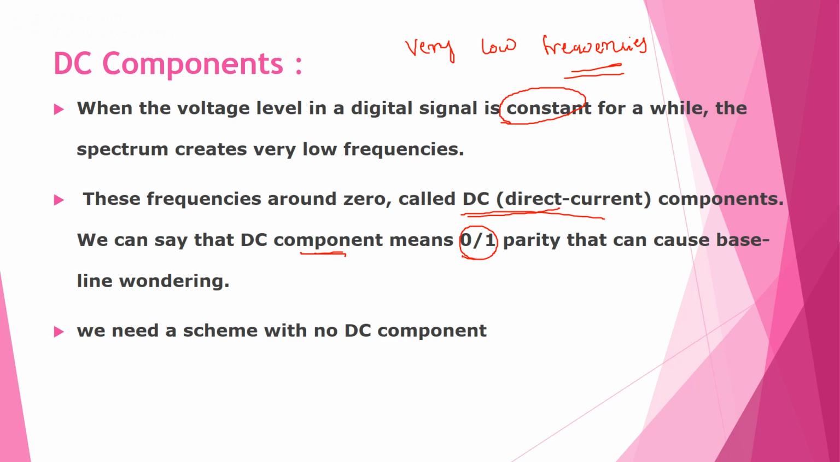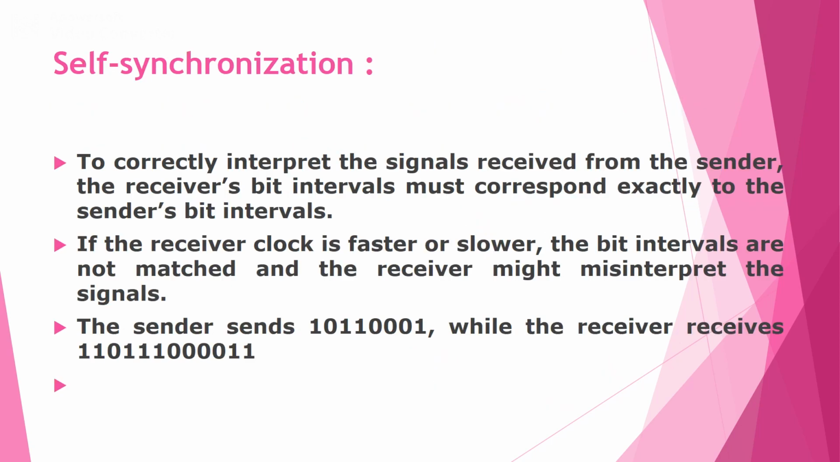So we need a line coding scheme that should not exhibit the baseline wandering phenomenon, as well as a scheme with no DC component. So the next topic is self-synchronization.